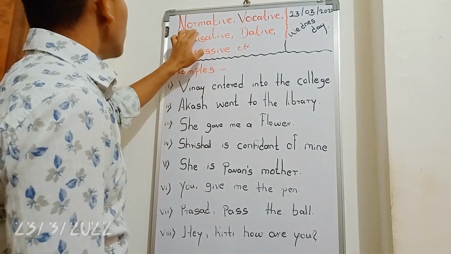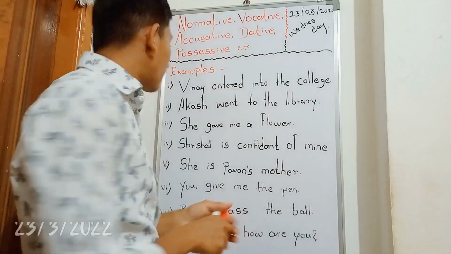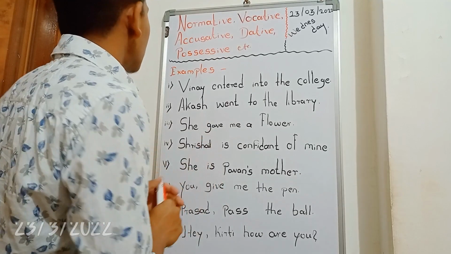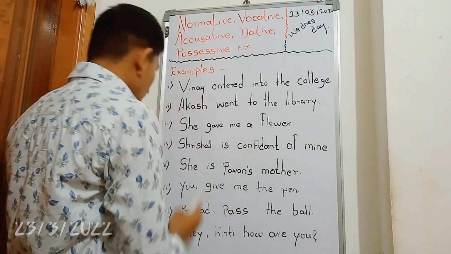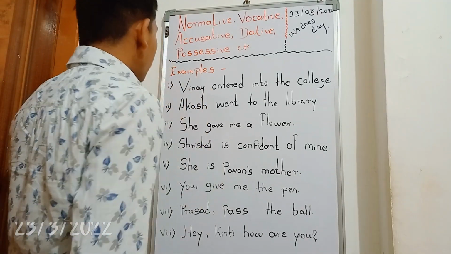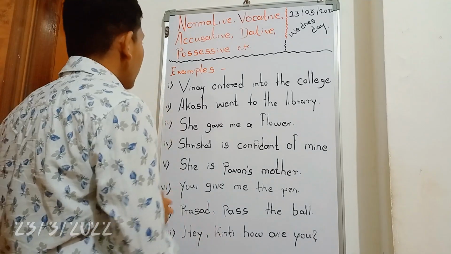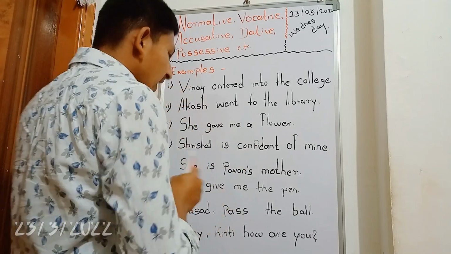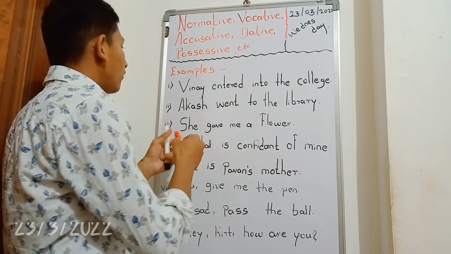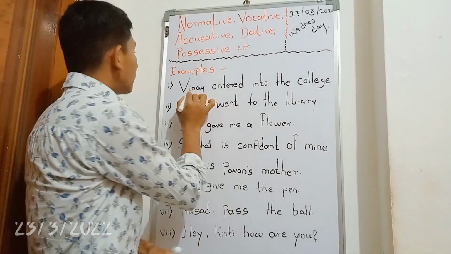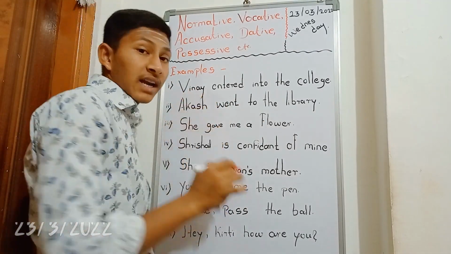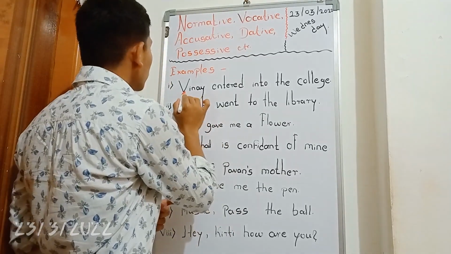Okay, I will tell you. In the nominative, there will be nouns. Through the examples, you will understand thoroughly. I have given you a couple of examples here. A few examples I have sorted and made a list. So please listen carefully without fail. I would like to draw your attention here because this is a very important topic.